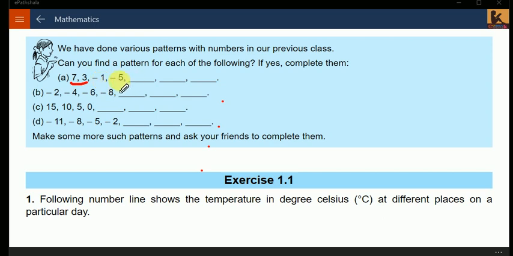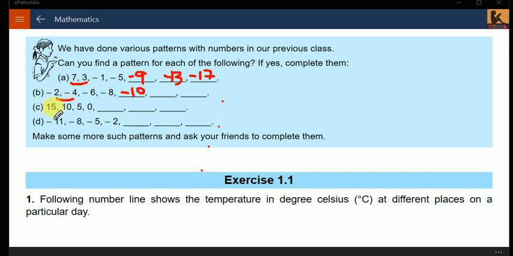So this would be minus 5 minus 4 gives you minus 9. Then minus 9 minus 4 gives you minus 13. Further, minus 13 minus 4 gives you minus 17. Similarly, you can do for this: 2, minus 4, minus 6, minus 8. Every time we are subtracting 2. This will be minus 10, minus 12, minus 14.